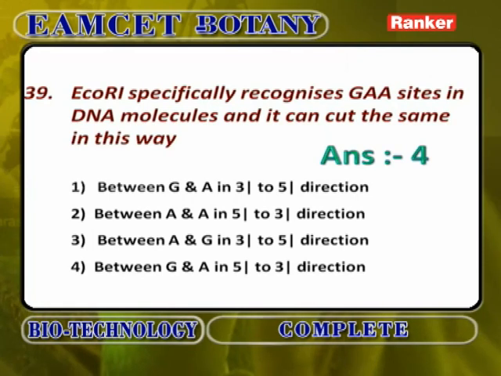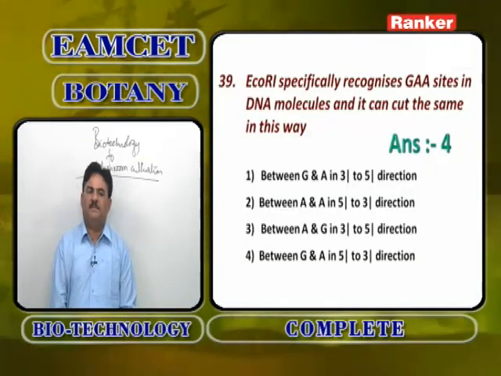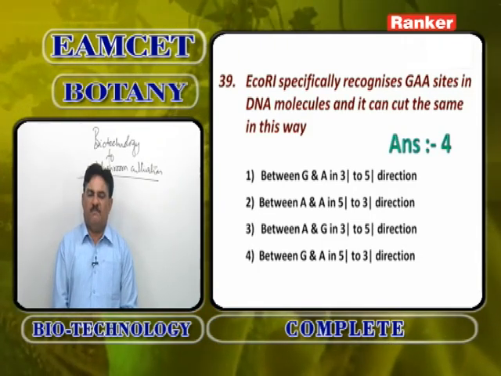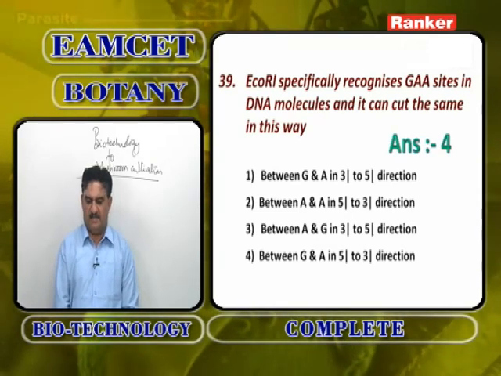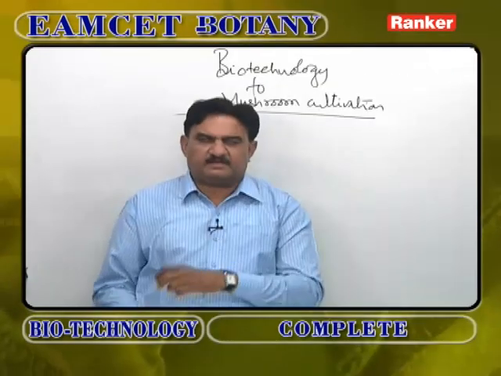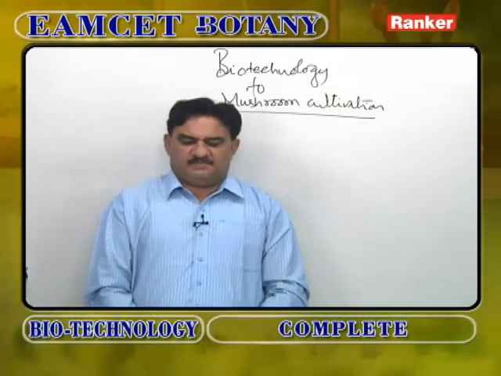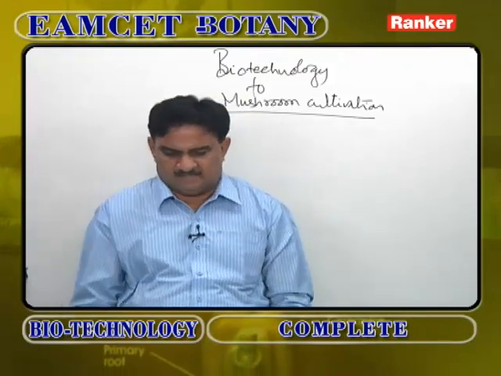EcoR1 specifically recognizes the GAATTC site in a DNA molecule, and it can cut in this way. Between G and A in 3' to 5' direction is wrong. Between A and A in 5' to 3' direction is wrong. Between A and G in 3' to 5' direction is wrong. Between G and A in 5' to 3' direction is correct. So, EcoR1 cuts between G and A in 5' to 3' direction. Fourth option.